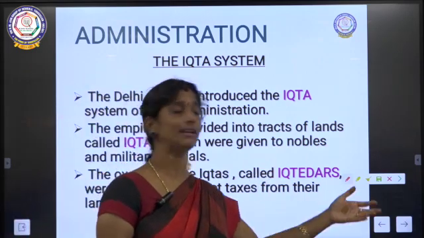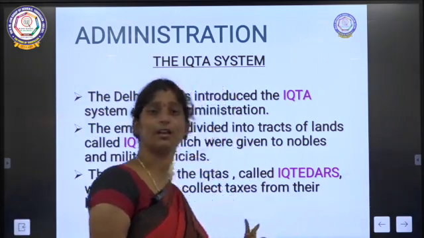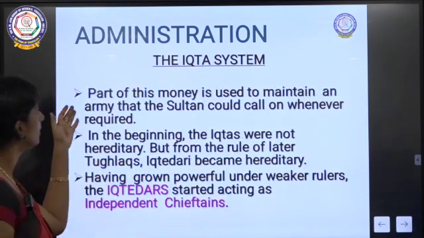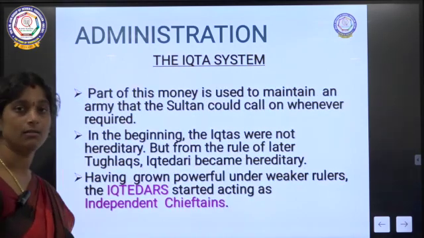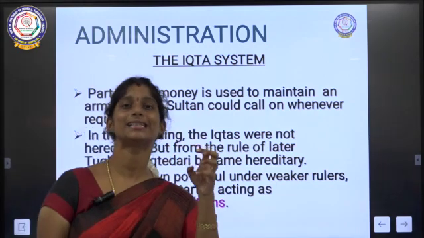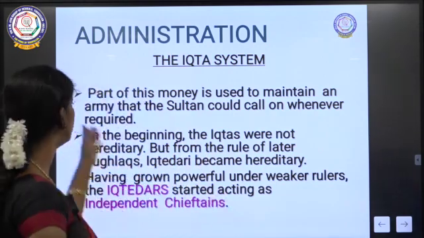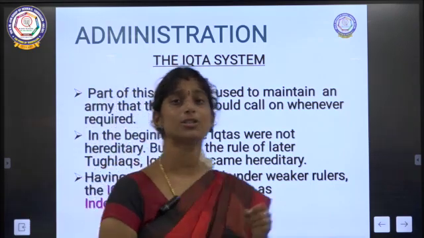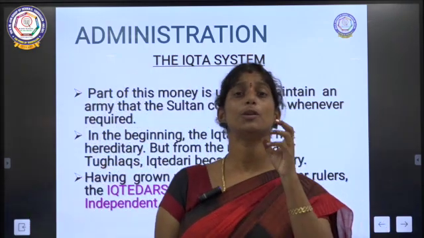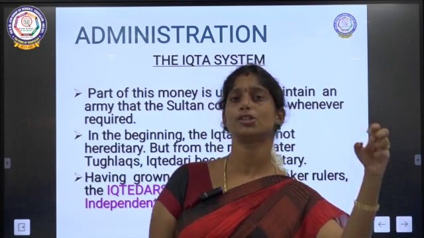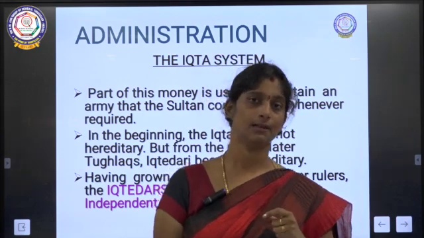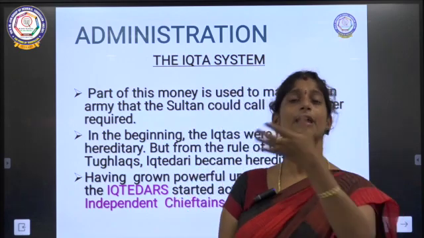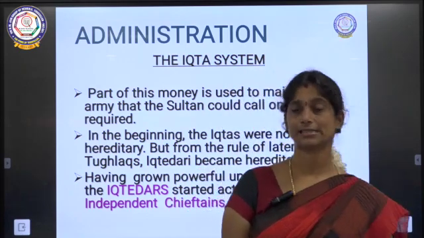Whoever were using the land, they have to pay tax to their owners. So, that was the situation. And then the part of the money which was collected as tax was used to maintain the army. So, what was that army all about? That was the army which was used by the Sultan whenever he wants to go for a battle. So, that was a special army. To maintain that army, he used a part of this tax amount.